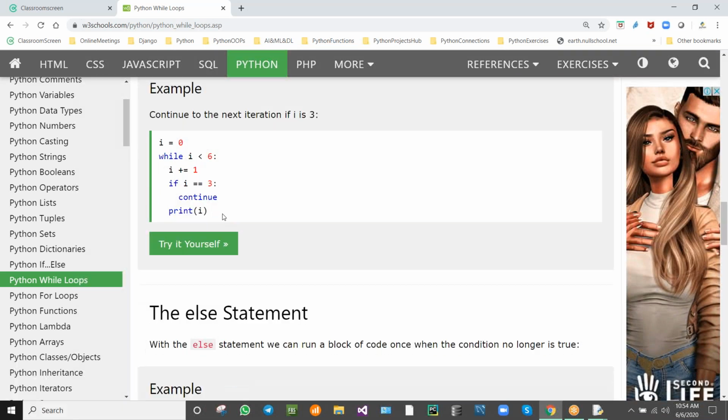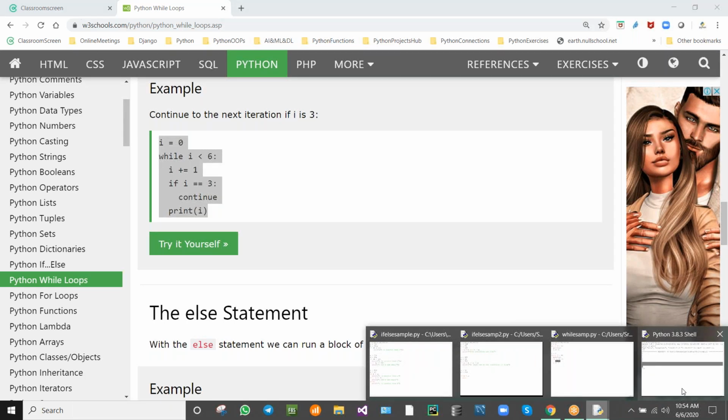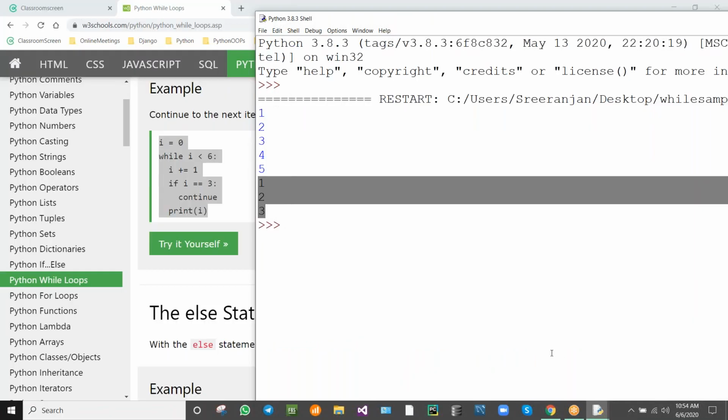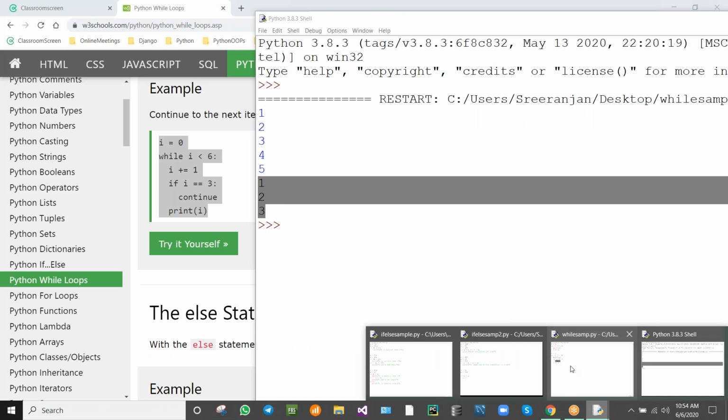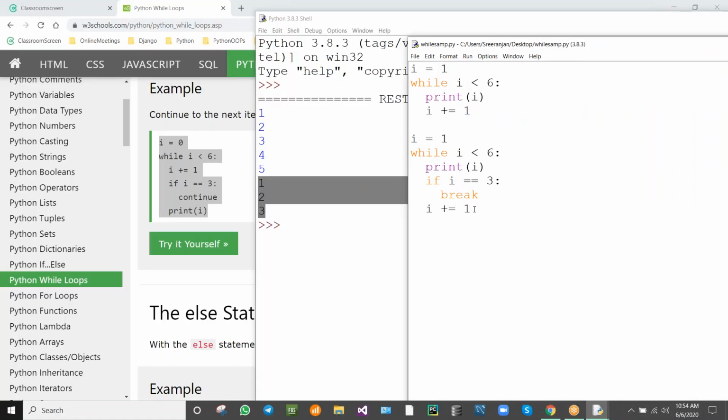And continue. Continue, what will it do? It will stop at the condition wherever the condition is there. It will stop there and it will continue.